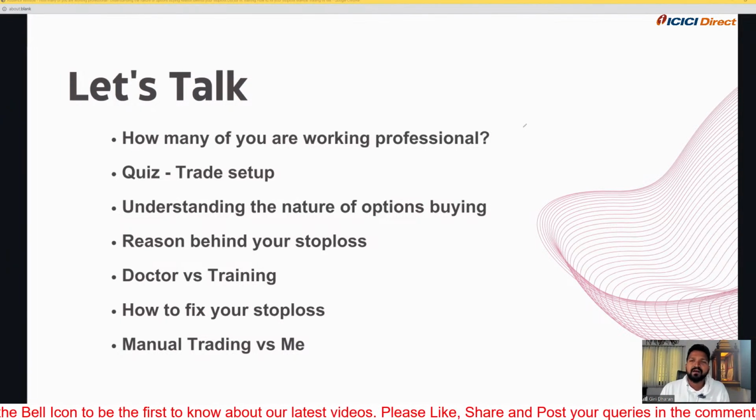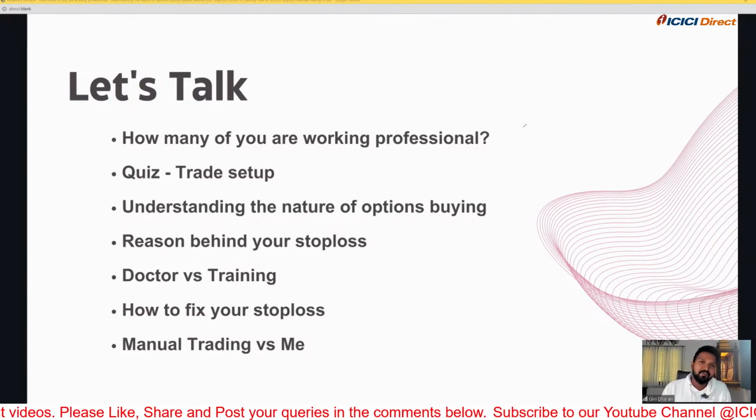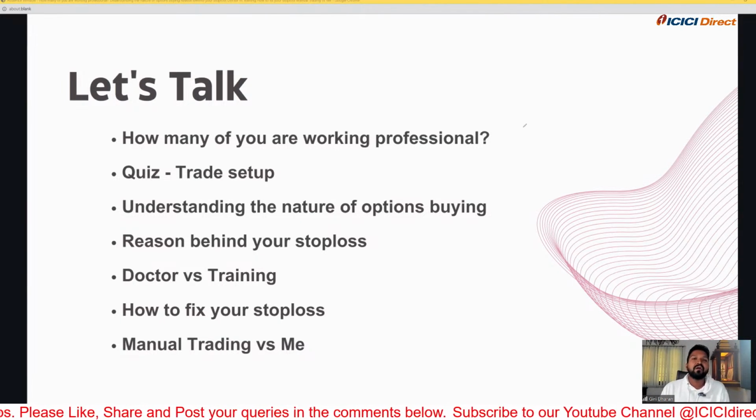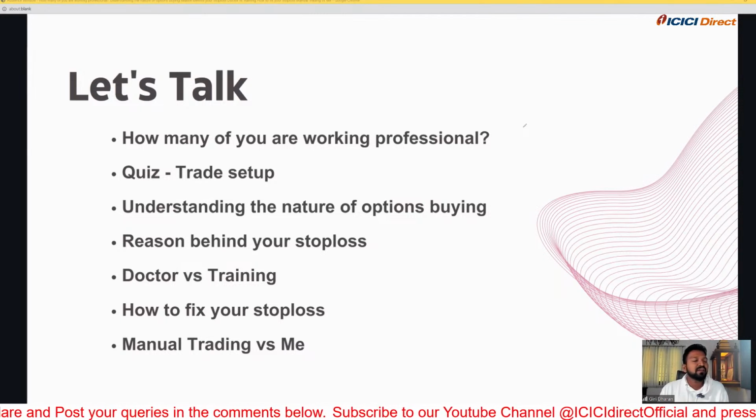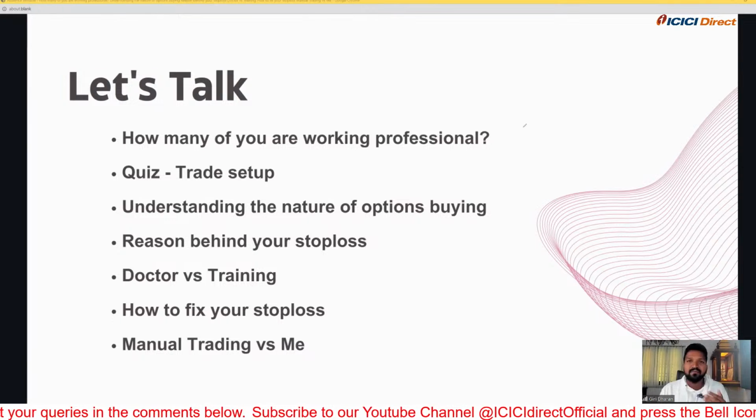Always try to create strategies, and there are many resources out there. You can backtest them. Without backtesting, don't follow a strategy. Don't compare your strategy with others, and don't compare your performance with others. Always stick with the system. Whatever strategies you create, follow them with proper entry and proper exit, irrespective of anything. The market will give you lots of ideas, but don't ever try to follow them.